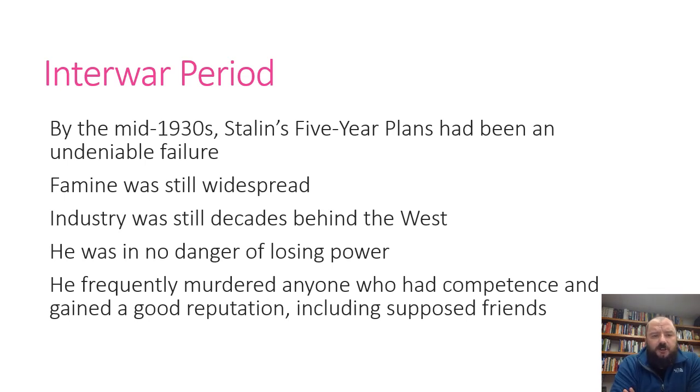By the mid-1930s, Stalin's five-year plans had been an undeniable failure. Famine was widespread. Industry was decades behind the West. But he was no longer in danger of losing power. By that time, Stalin had killed everyone who could even remotely challenge him. He murdered anyone who had competence and gained a good reputation, including friends. If a mayor of a city proved himself to be a capable administrator, that was a quick way to die. If you were good, you died.